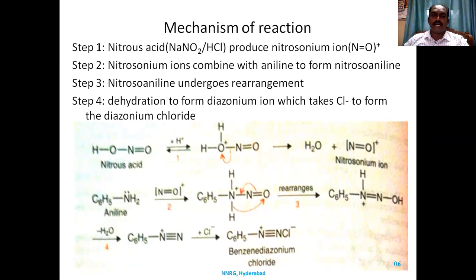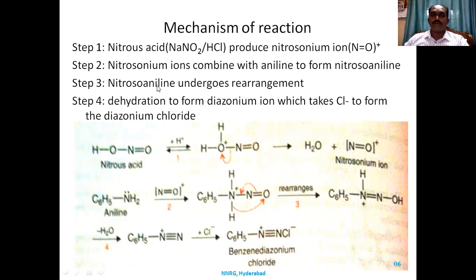Once it attacks and forms the bond, nitrogen loses its lone pair of electrons and gets a positive charge. So this undergoes rearrangement, a proton shift takes place. To nullify this nitrogen positive charge, the oxygen nitrogen double bond will shift to the nitrogen nitrogen bond, such that the proton on the nitrogen will shift to the oxygen to form oxime.